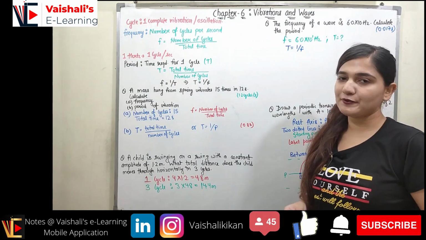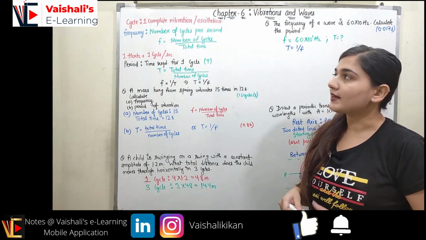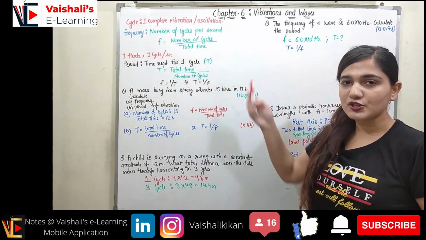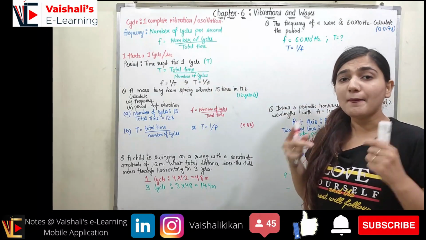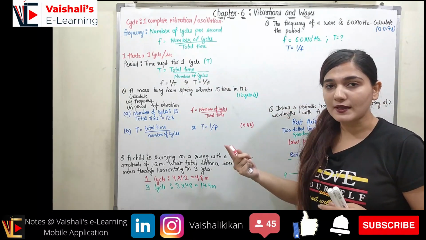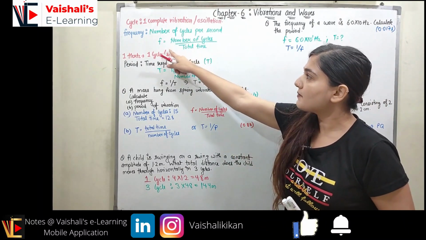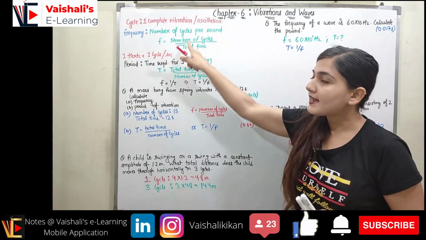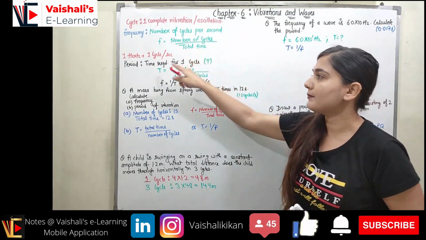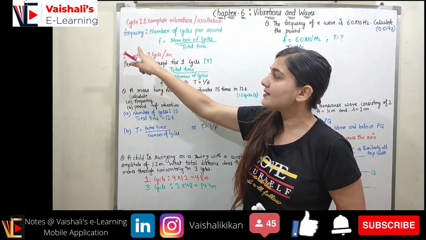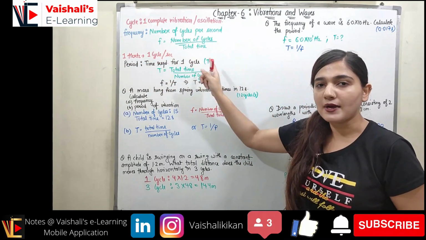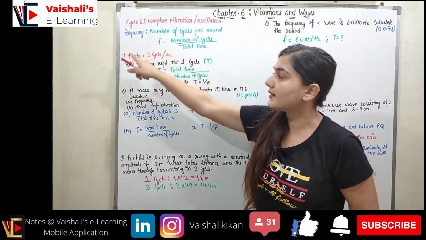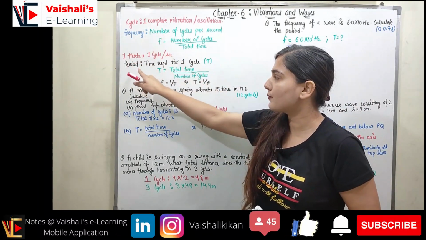So let's start with the topic. Cycle. What is a cycle? A cycle is one complete vibration or one complete oscillation. Now frequency. Frequency is the number of complete cycles in 1 second. So frequency can be represented as the number of cycles upon total time. The unit of frequency is hertz, and 1 hertz is 1 cycle in 1 second. So 1 cycle per second is 1 hertz, which is the unit of frequency.